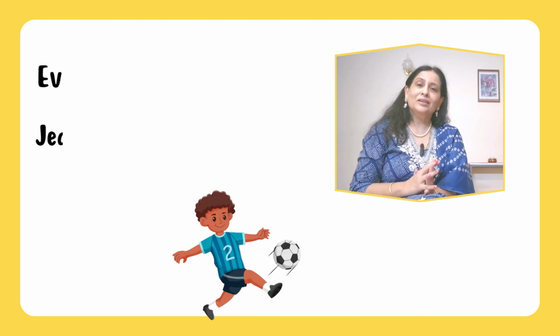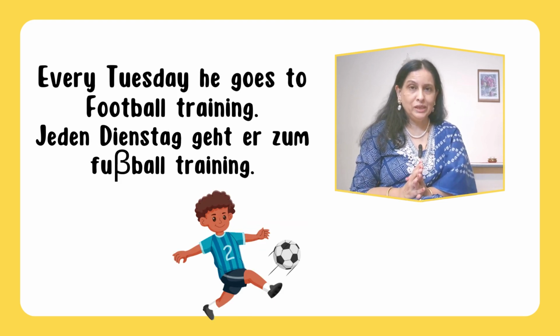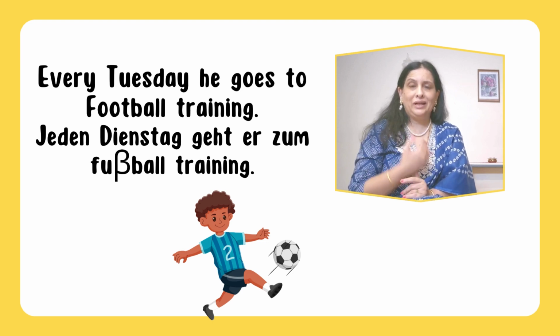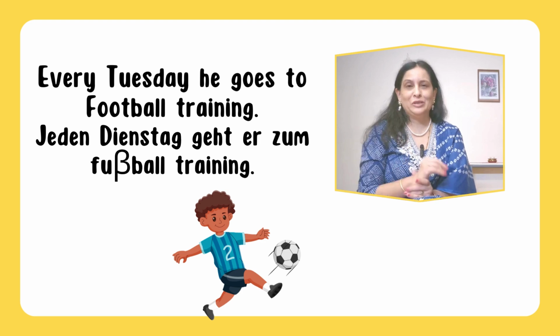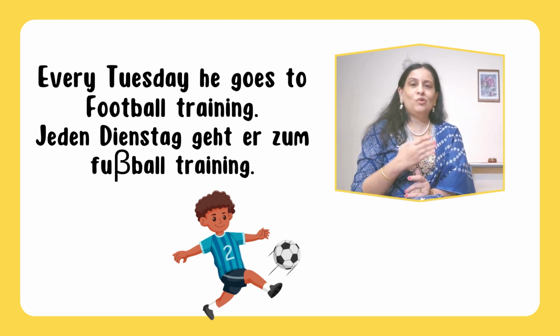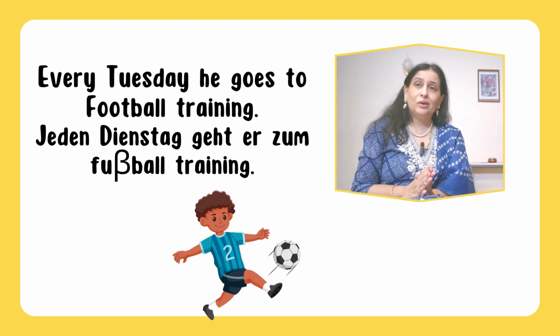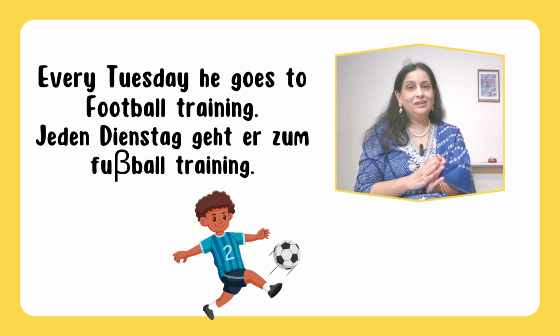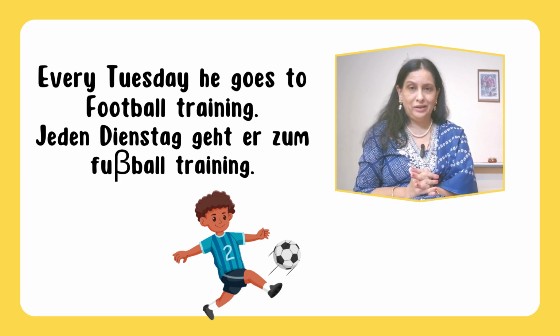Now the second case: suppose the action takes place repeatedly or it never takes place. What is the example of this? Suppose children go to school. Here the action takes place repeatedly.